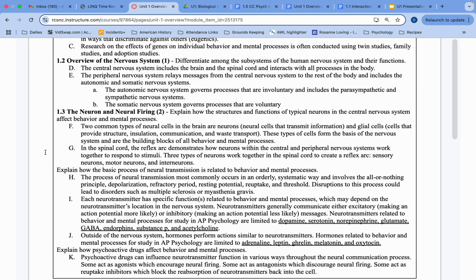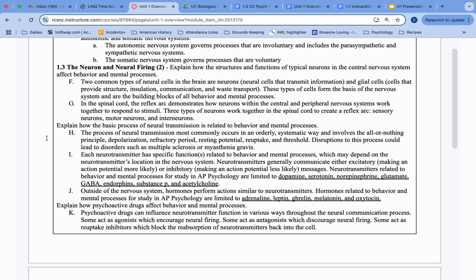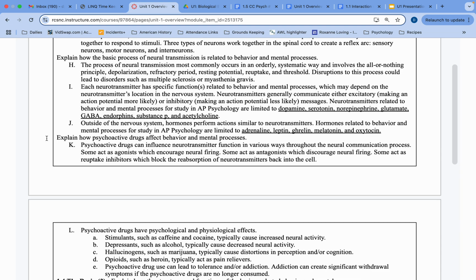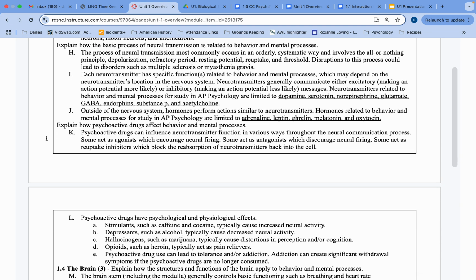We'll then spend 2 days on learning about neurons and how they work and neural firing, which is not to be fired. It's more like a bottle rocket firing off, like sending that message. That's what we're talking about there. And again, that's where we're getting to ideas with neurotransmitters as well as some discussion of hormones. That's more of a biology topic than a psychology one, but we will definitely deal with hormones some as well.